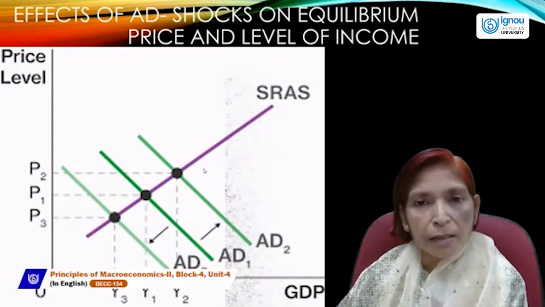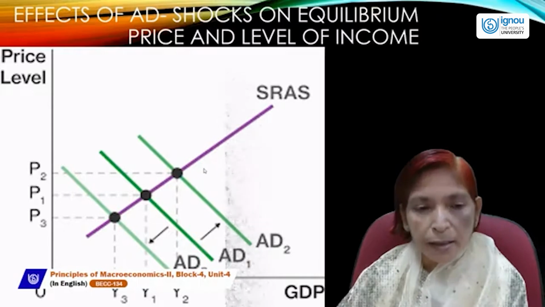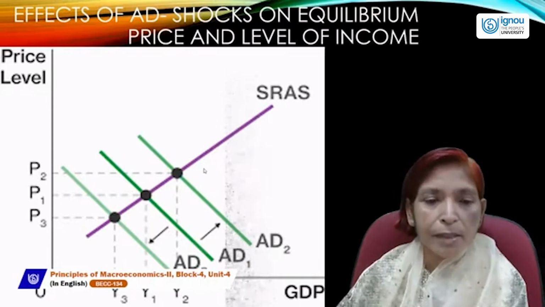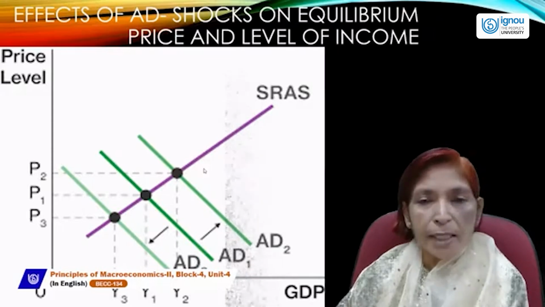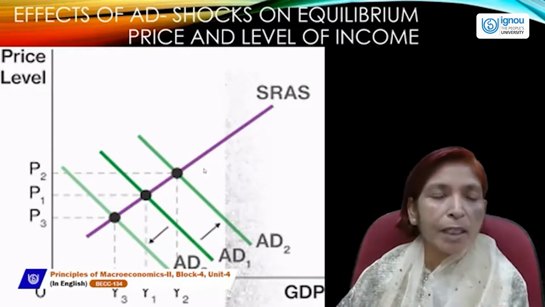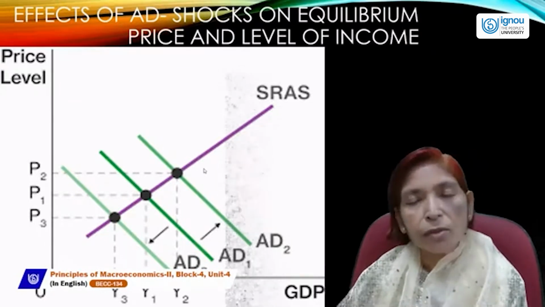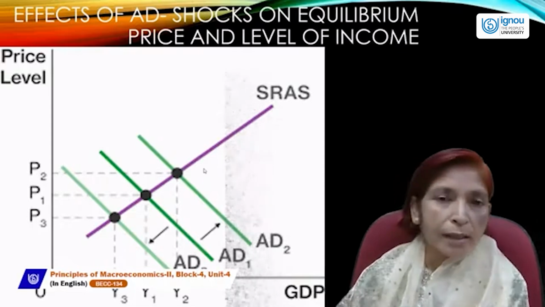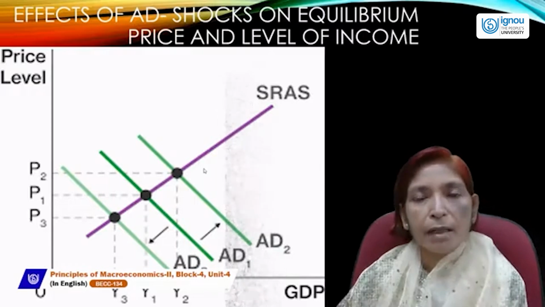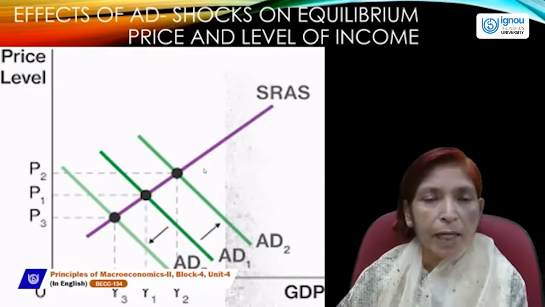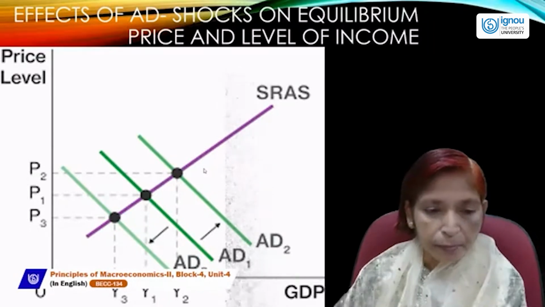If the aggregate demand shock is positive, then the aggregate demand curve shifts to the right hand side, and this right hand side shift in aggregate demand intersects the SRAS curve at the E2 point. Then the price level will increase from P1 to P2 and the income level will also increase from Y1 to Y2. On the other hand, if the aggregate demand shock is negative, in that case the aggregate demand curve shifts to the left hand side, then the price level will also fall and the GDP level will also fall.